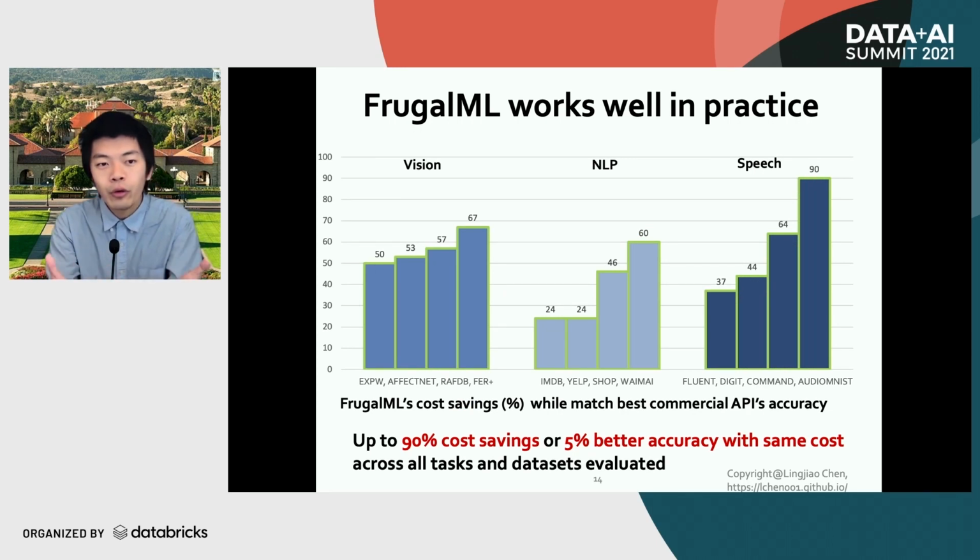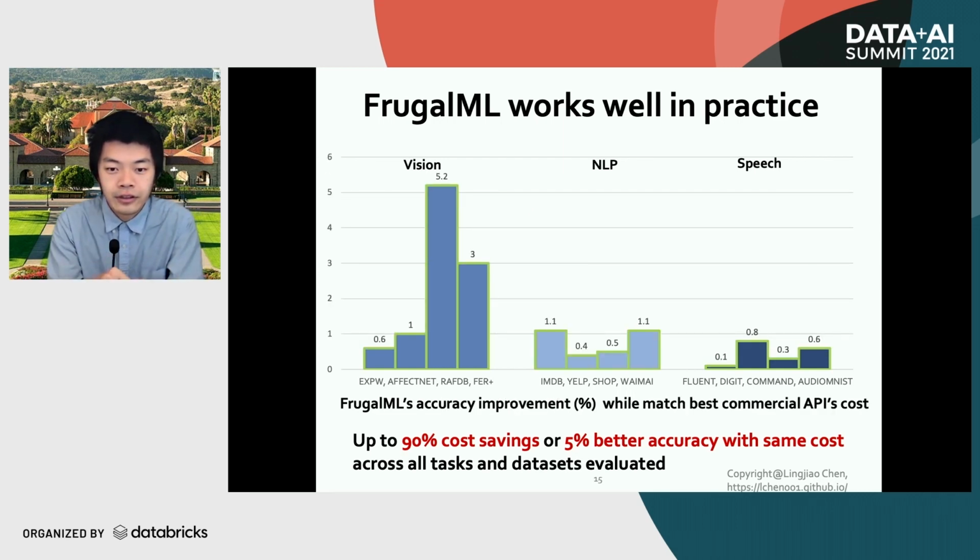So does FrugalML only work for facial emotion recognition? Of course not. Here we study FrugalML's performance across 12 different datasets for 3 different tasks, including facial emotion recognition, sentiment analysis, and speech recognition. This figure shows the cost savings achieved by FrugalML while matching the best commercial API's accuracy. As you can see, typically FrugalML could achieve more than 50% cost savings, and sometimes up to 90%.